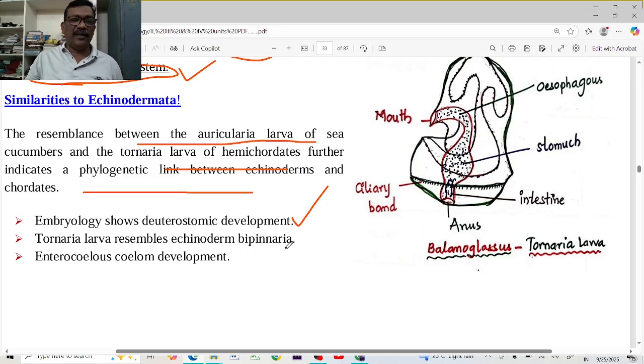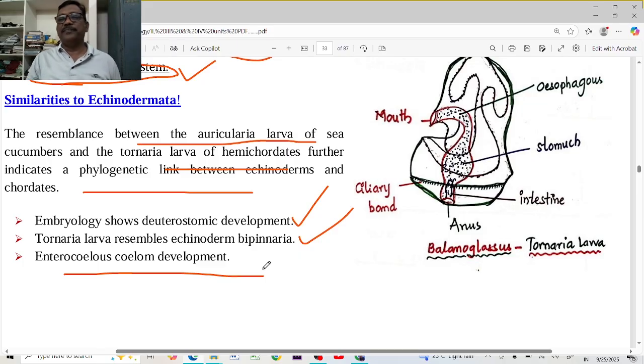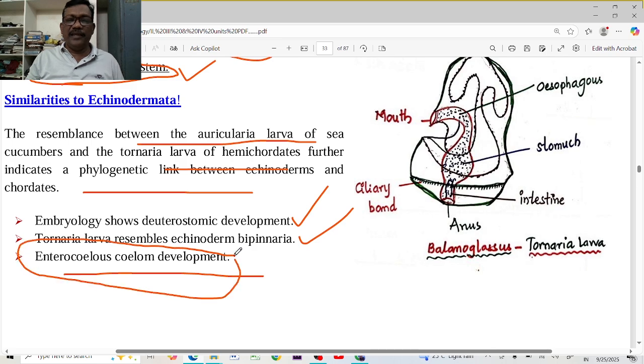And the Tornaria larva resembles the echinodermata bipinnaria larva, and enterocoelomic development. The enterocoelom, because the mesoderm is developing from the endoderm, later it is splitting and forming the coelom. That's why this is called the enterocoelomic development. This character is actually in echinodermata, and also later it is present in Chordata.